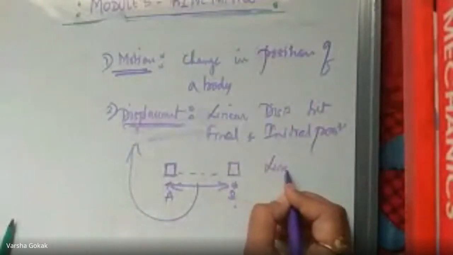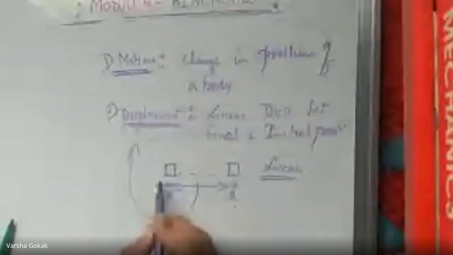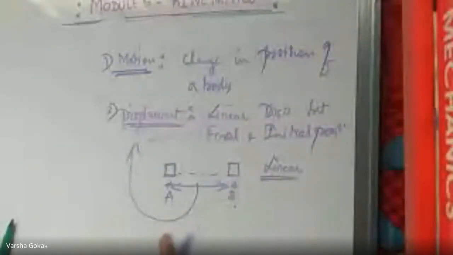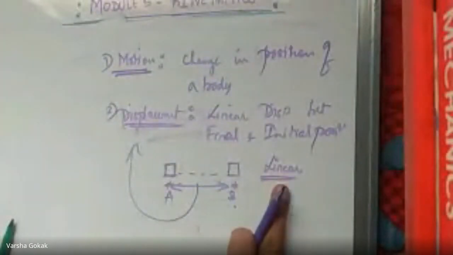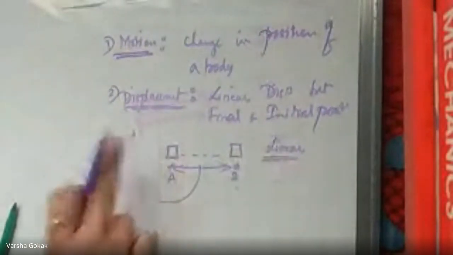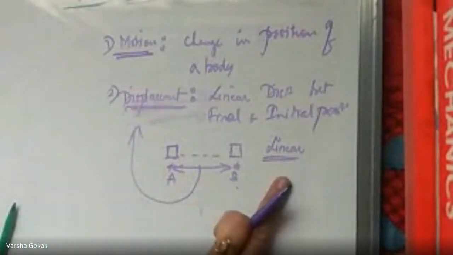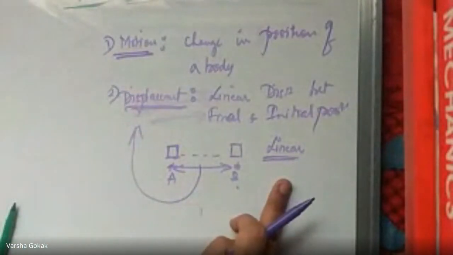Now, when I say linear distance, linear means linear measurements. Whatever measurements you take, those are all linear displacement. Can you tell me, apart from linear, what else could there be? How else can I find displacement? One form is linear. What is one more? Angular.